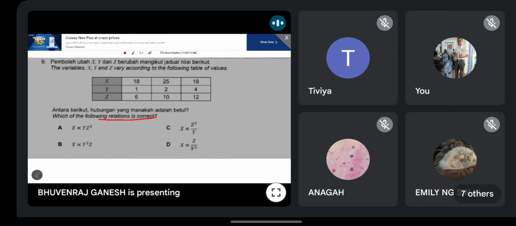What about the rest? What do others say? Apa jawapan dia? Yang lain kata. Okay, the answer should be C. Okay, anyone who doesn't know why the answer is C? Can you raise your hand? Siapa tak tahu kenapa jawapan dia C?